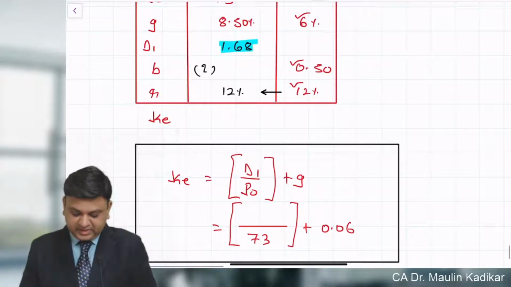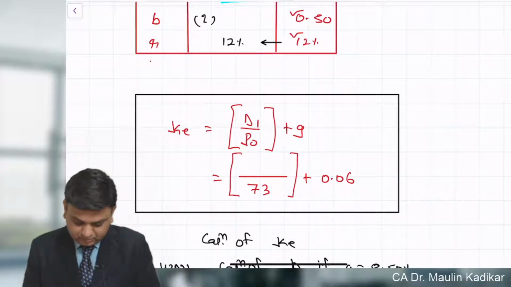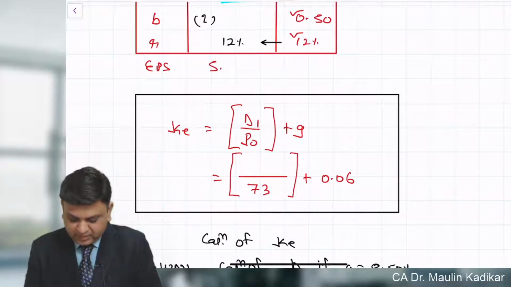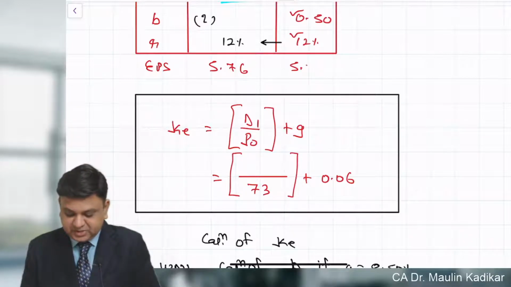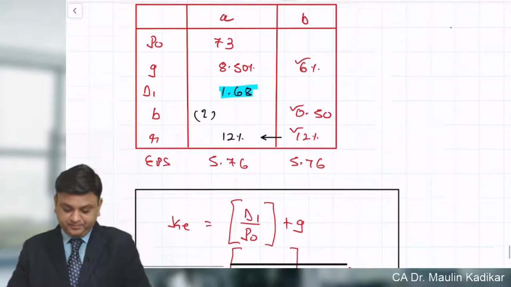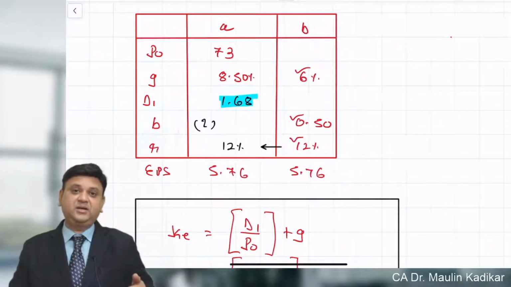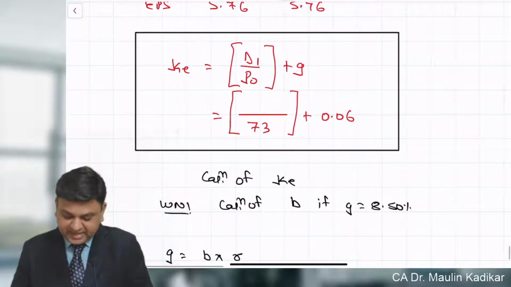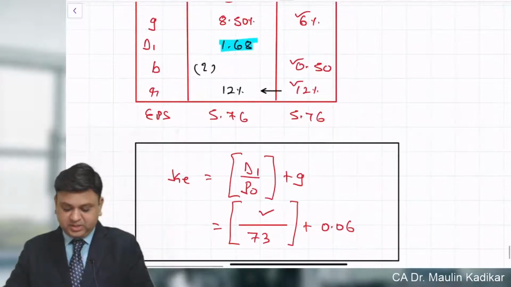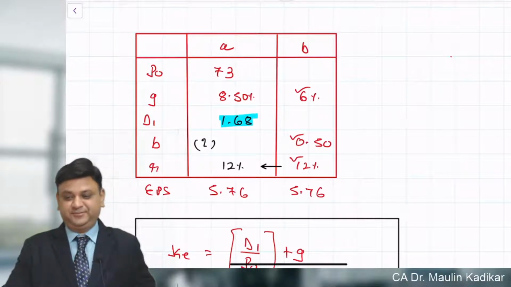So friends, over here we understand that we got the EPS, 5 rupees 76 paise. Of course, this earning per share is supposed to remain same. Now, taking into account the earning per share and the retention ratio, which is given as 50%, we can compute the dividend per share, and that dividend per share will become the numerator over here, which will be useful to make the calculation of K.